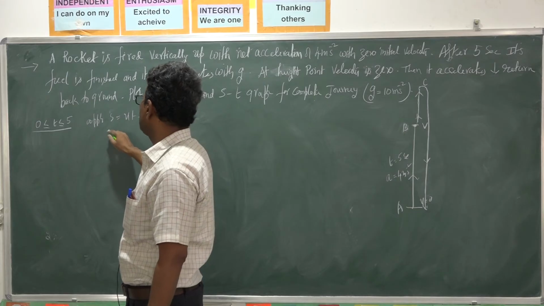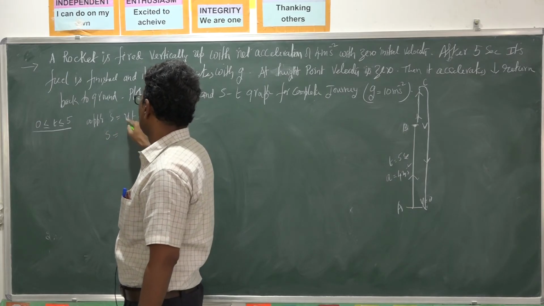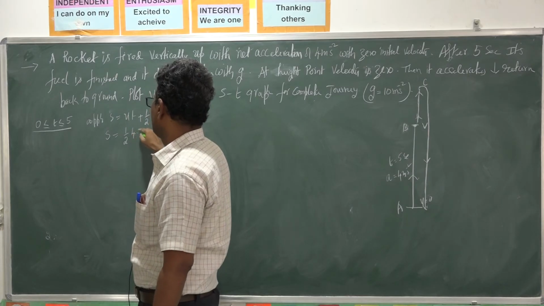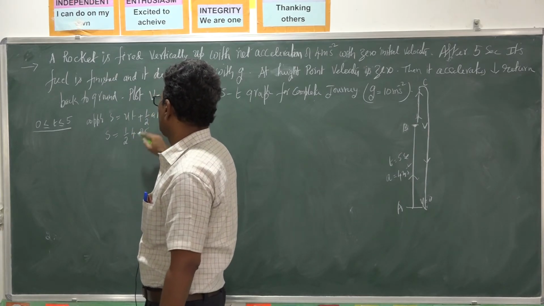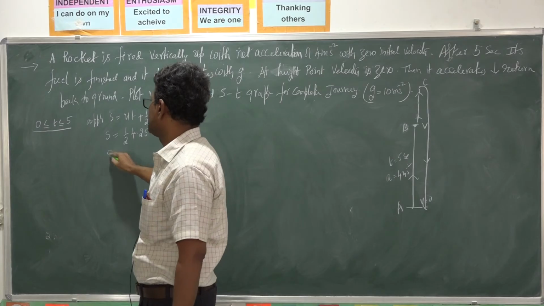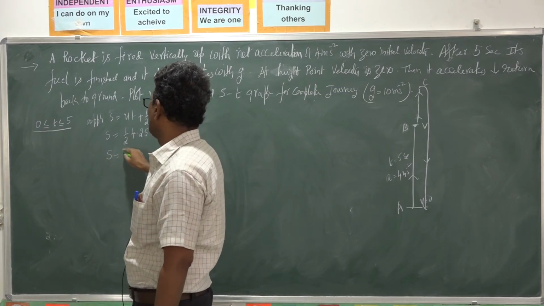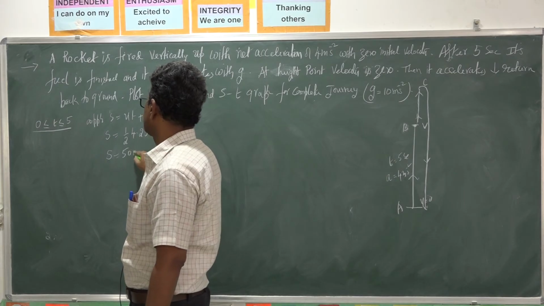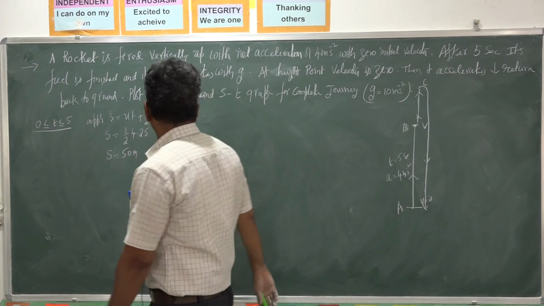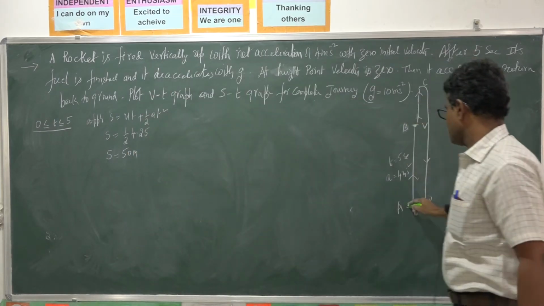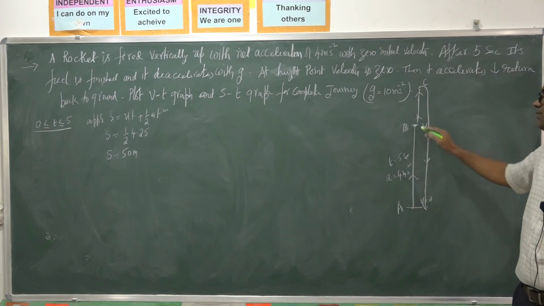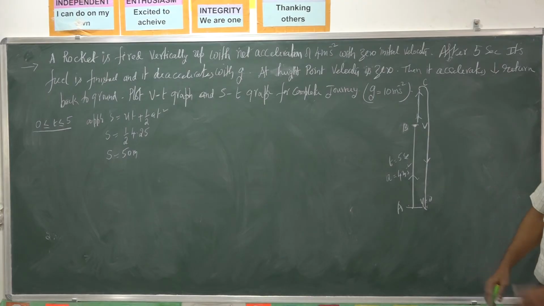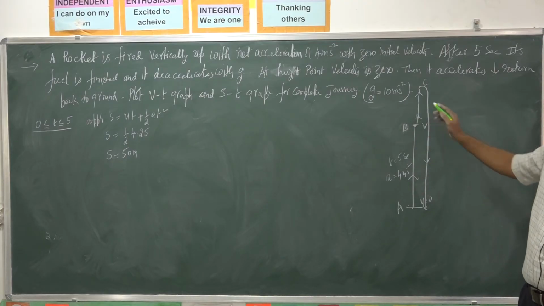What is S? We want S: u is 0, ½a, a is 4, t² is 5 squared, 25. So this is 4 by 2, 2 into 25, 50 meters. So the rocket travels a vertical distance of 50 meters, that is AB. At 5 seconds its fuel is over.